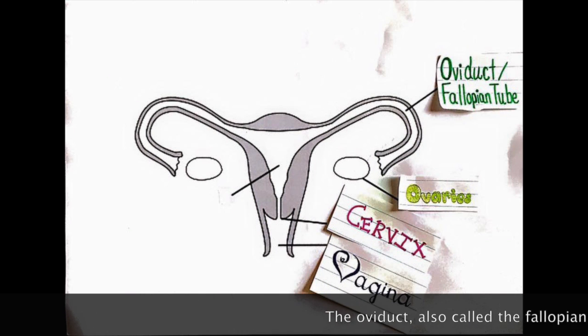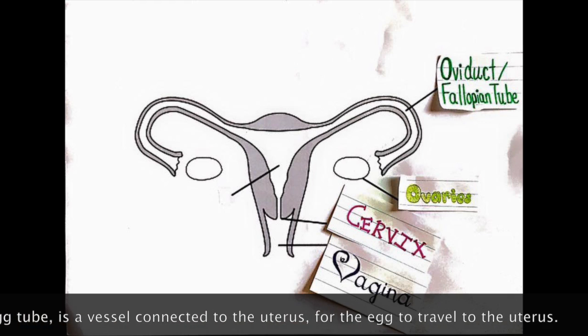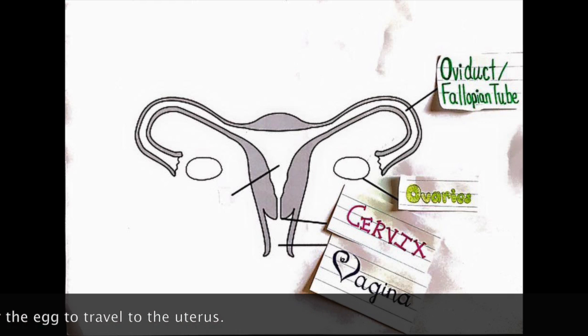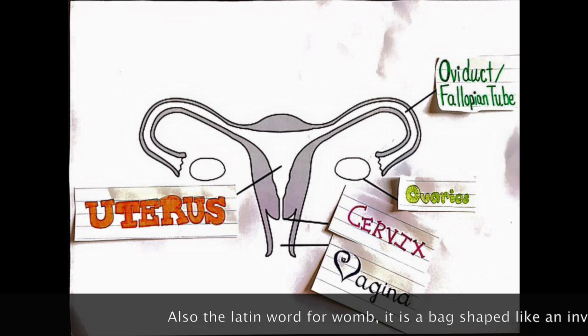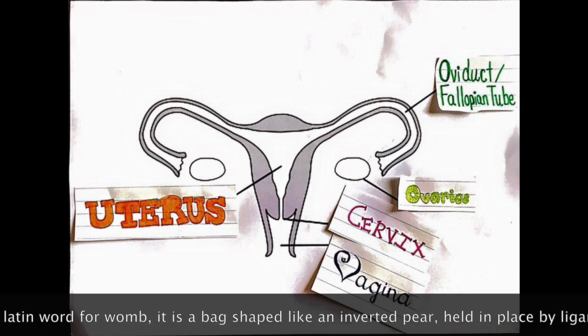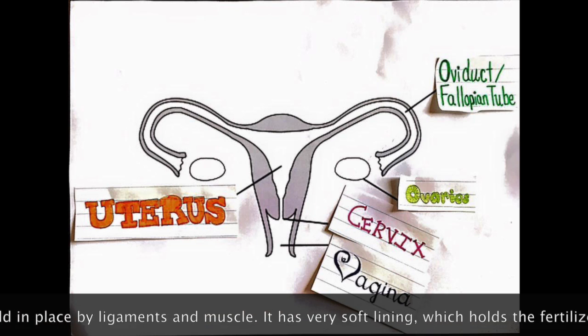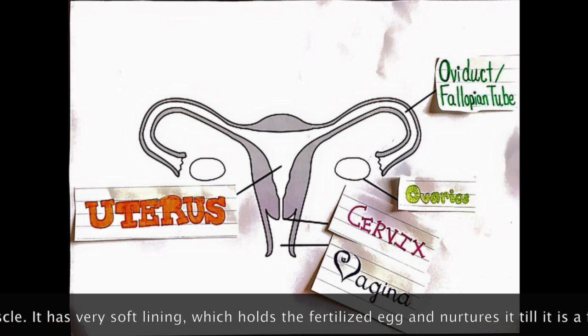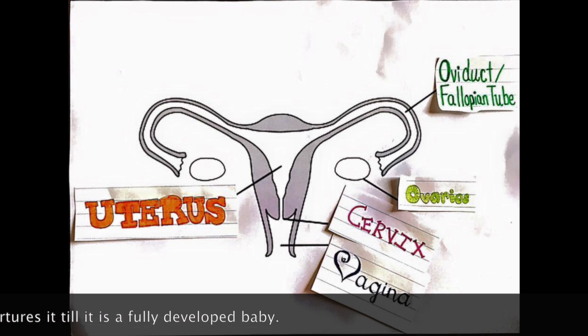The oviduct, also called the fallopian tube or egg tube, is a vessel connected to the uterus for the egg to travel to the uterus. The uterus, the Latin word for womb, is a bag shaped like an inverted pear, held in place by ligaments and muscles. It has a very soft lining which holds the fertilized egg and nurtures it until it is fully developed into a baby.